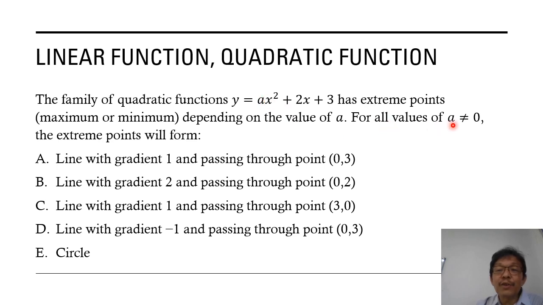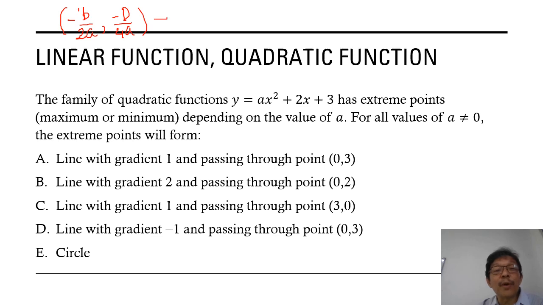For all values of a not equal to 0, the extreme point will form, choosing one of these. Do you remember the extreme point? The extreme point is x = minus b over 2a, and y = minus D over 4a. This is the extreme point.